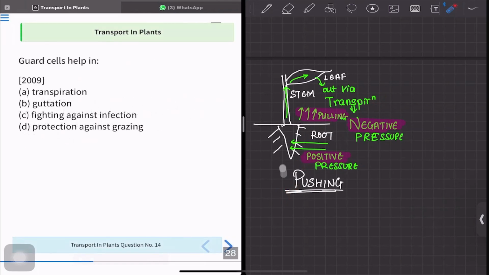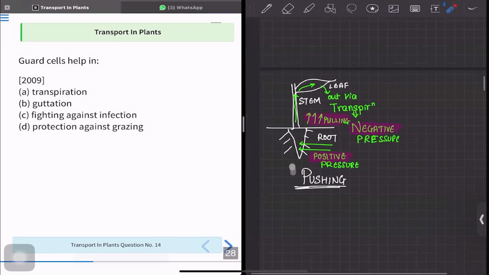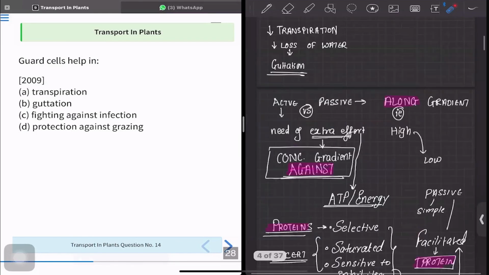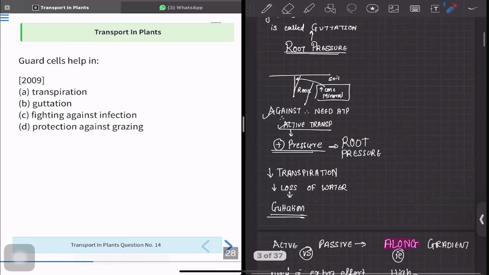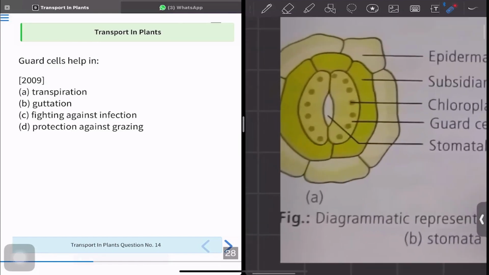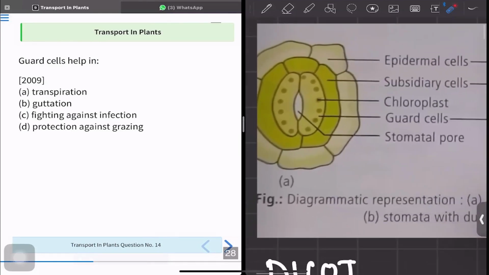Let's move to question number 40, that is guard cells. Okay, what are these guard cells? So remember the diagram I have shown you just now? Let's see this diagram. This was a diagram of stomata. So we can see these are the stomatal pore, and surrounding that I have kidney shaped cells. These kidney shaped cells are nothing but our guard cells.